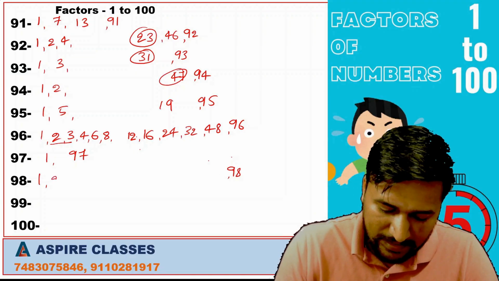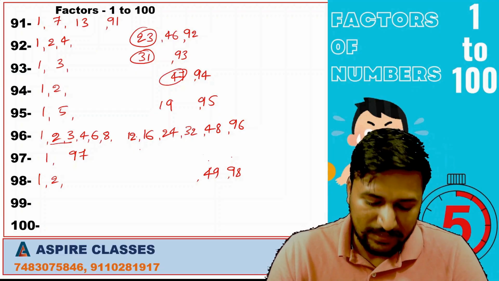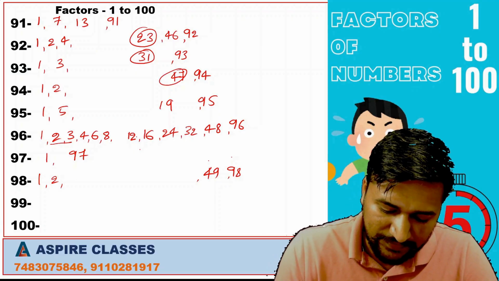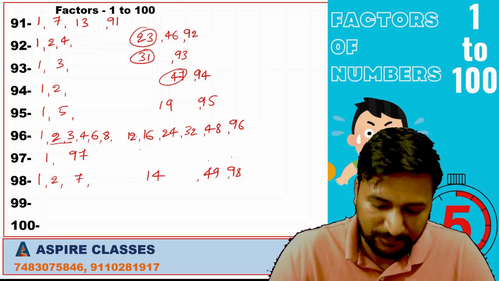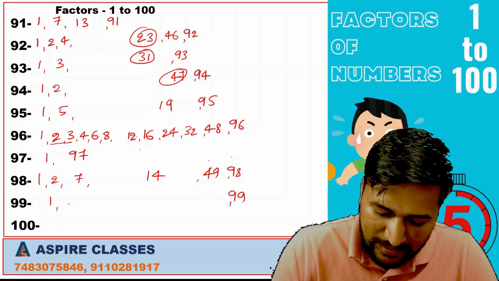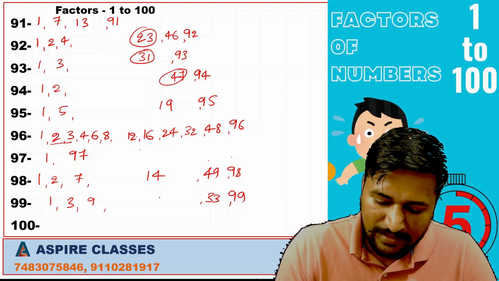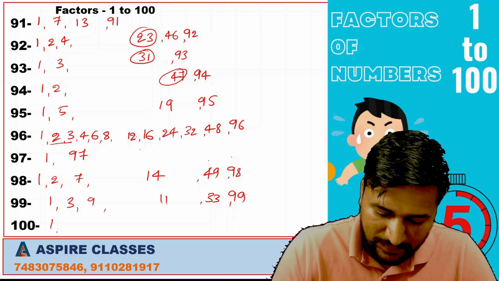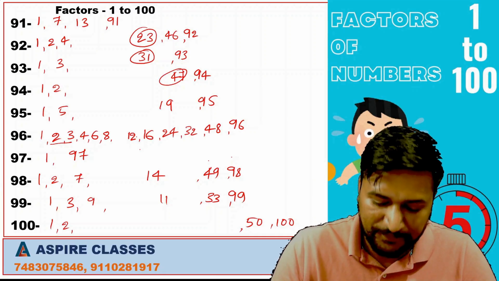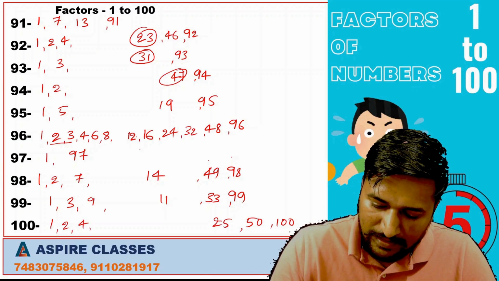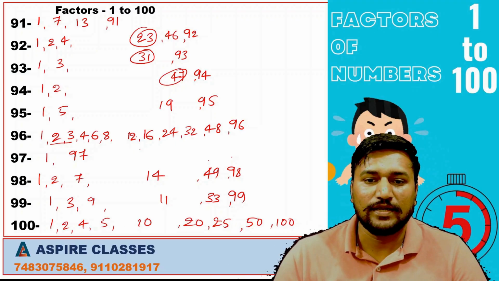1, 98, 2, 49. This number is not divisible by 3. Is it divisible by 4? No, it is divisible by 7. 7 1s are 7, 7 4s are 28. 1, 99, 3, 33, 9, 11. 1, 100, 2, 50, 4, 25, 5, 20, and 10 10s are 100. We write 10 only one time.